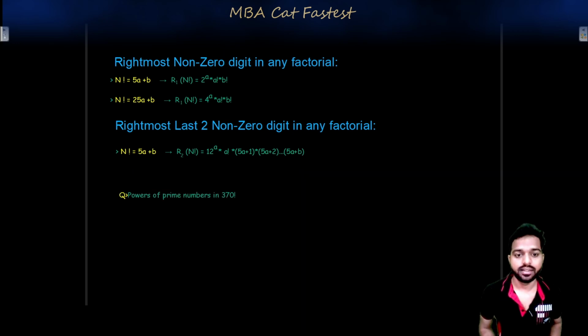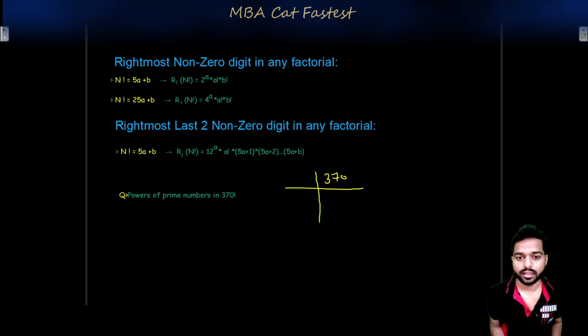Powers of prime numbers in 370 factorial. Always remember that a factorial is made up of prime numbers. So if you want to calculate the power of a prime in that number, you use the prime factorization method, and it is valid only for prime numbers. Let's say you want to calculate the power of 5 in 370 factorial. You just write 370, divide by 5, this goes 74 times, then divide by another 5, this goes 14 times, then 5 twos are 10, that's it.